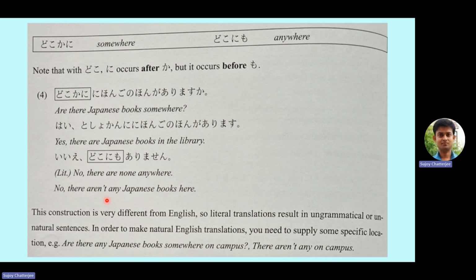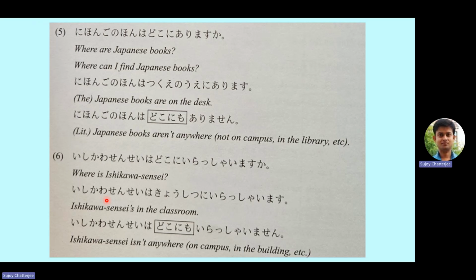This construction is very different from English, so literal translations result in ungrammatical or unnatural sentences. In order to make natural English translations, you need to supply some specific location. For example, are there any Japanese books somewhere on the campus? There aren't any on campus, just like that. So let's look at a few more examples.